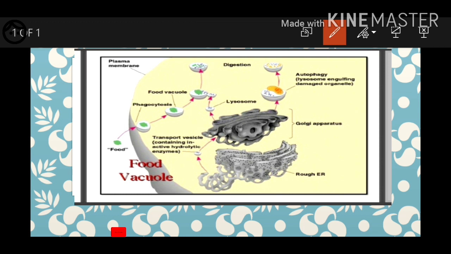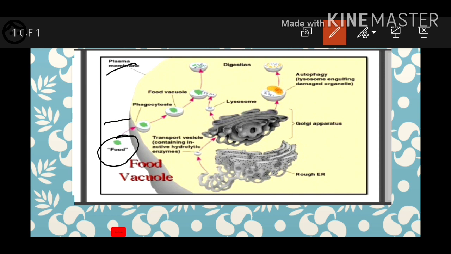Already we discussed lysosome function. I told you one is autophagy, the second one is phagocytosis. How can they do this? Here we can understand with the diagrammatic part. For example, here is a macromolecule food, and here is the plasma membrane.